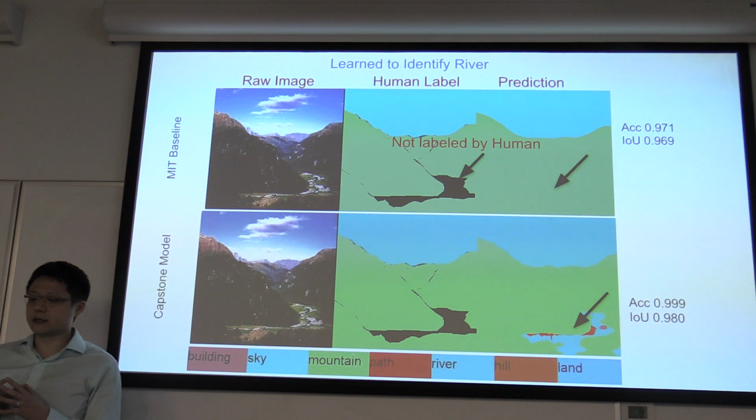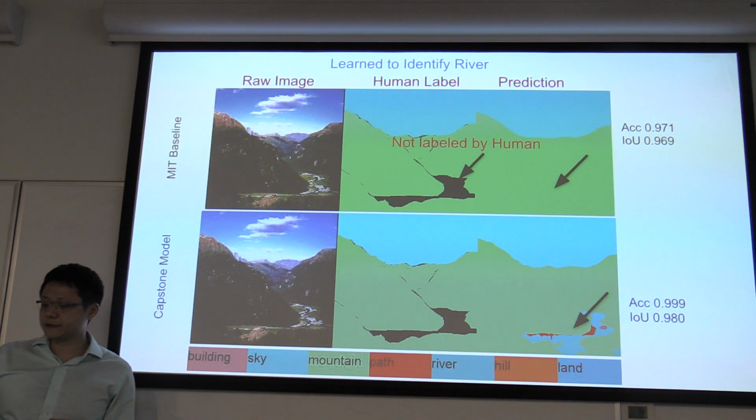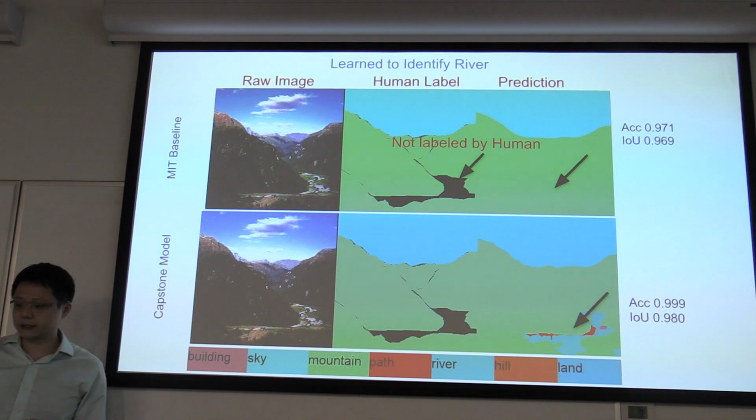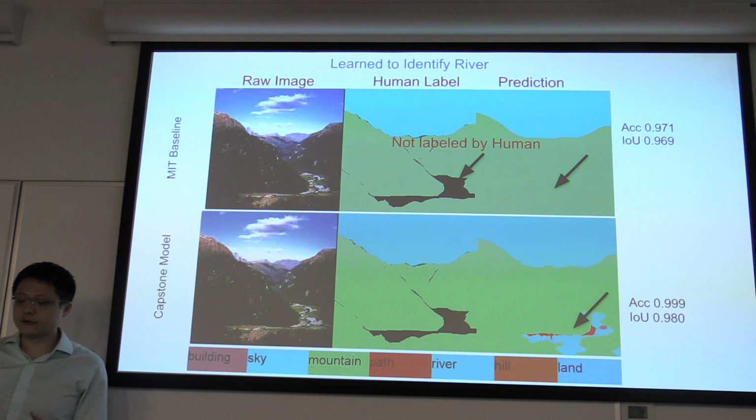This is another example. I want to point out the bottom left, that's our model predictions. If you look at the human label, the mountains are labeled in this picture, but there is a vacant part, which is the rivers.